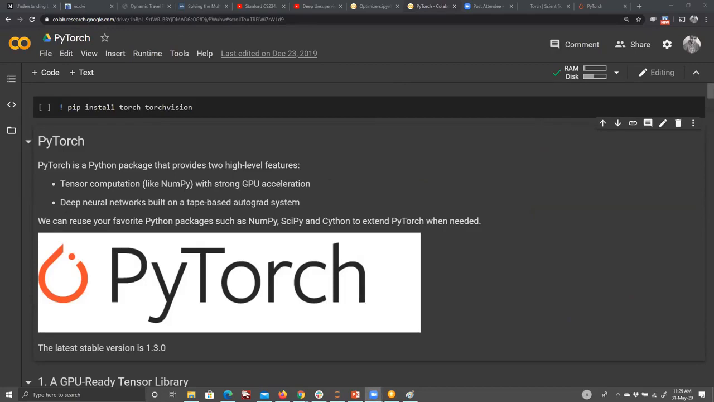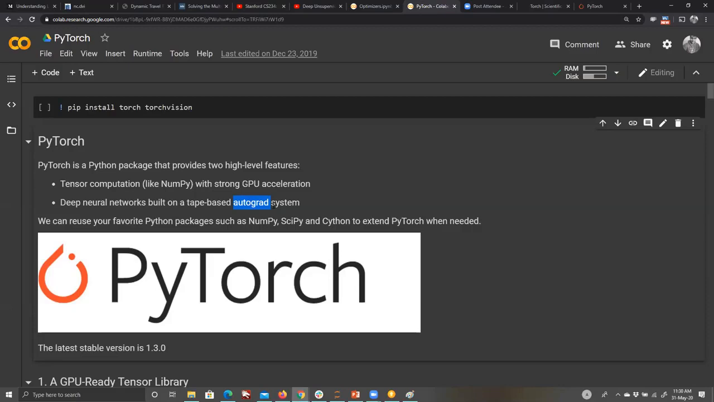And deep neural networks are based on a tape-based autograd system. What is the autograd system? We have talked about this. Yes, automatic gradient calculation. Exactly. Tape-based means sequential, layer by layer; it cannot jump forward. So tape-based means first the output layer, then the second last layer, then the third last layer, and so on.